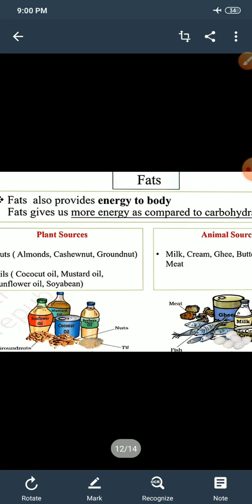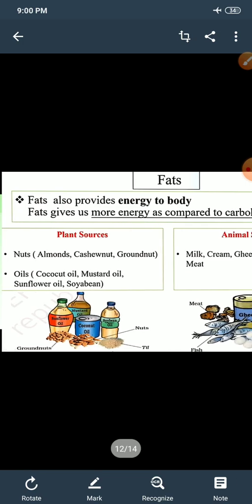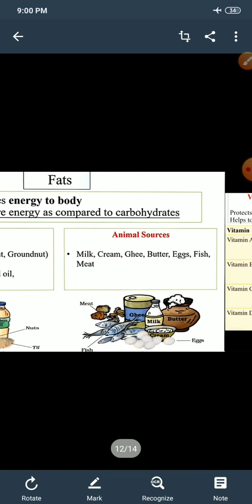That's why it is advised that we should not consume too much fat, as it leads to a condition called obesity. In this, all the fat stored under our skin or around our heart or kidney may cause kidney or heart failure. So we should not consume extra fat. From here you can see plant sources and animal sources of fat.